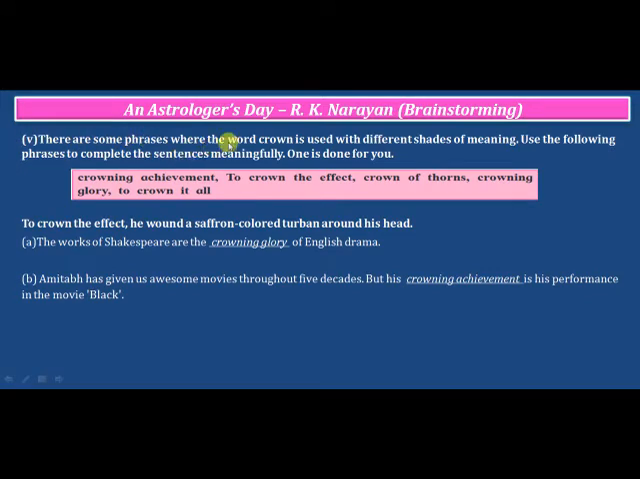There are some phrases where the word crown is used with different shades of meaning. Use the following phrases to complete the sentence meaningfully. One is done for you. So the various phrases are crowning achievement, to crown the effect, crown of thorns, crowning glory, to crown it all. To crown the effect, he wound a saffron colored turban around his head.